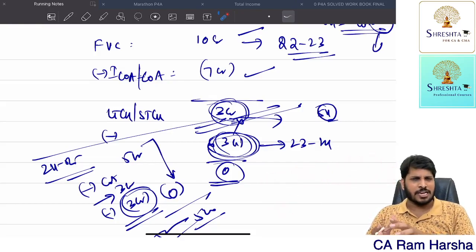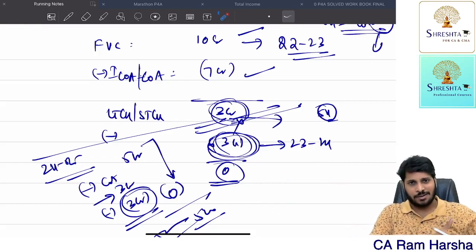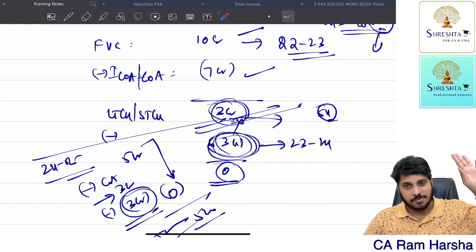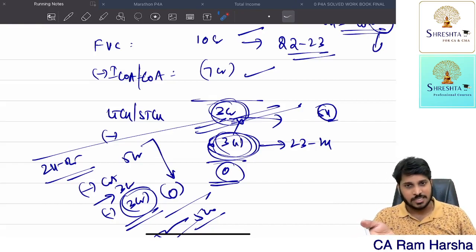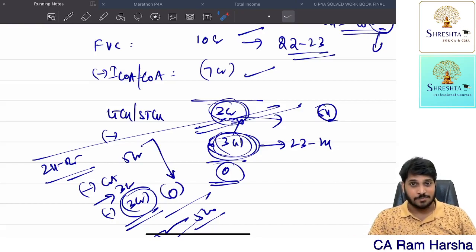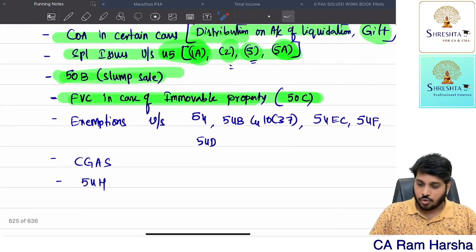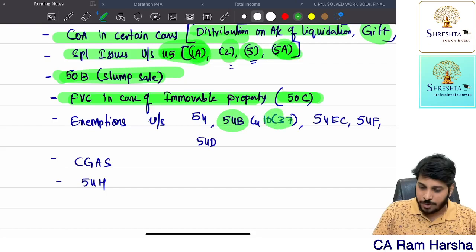I cannot give a detailed explanation on this; I can only give that in the regular class. Already the first part was 1 hour 40 minutes, and now 40 minutes more, so more than 2 hours 15 minutes until now. Another 15 to 20 minutes it will take. So that's 54B. 54B is over, and 1037 is also over.